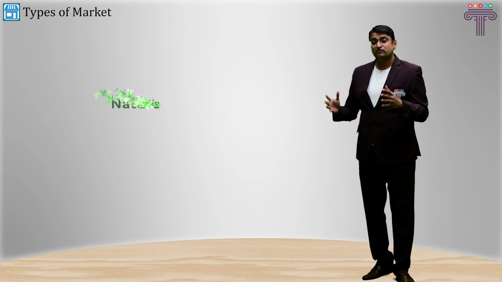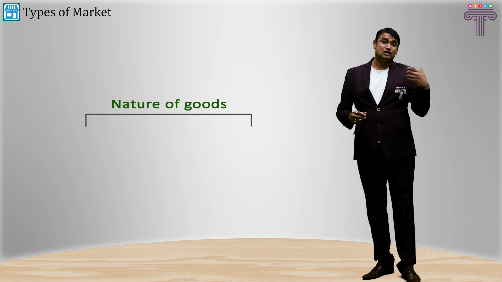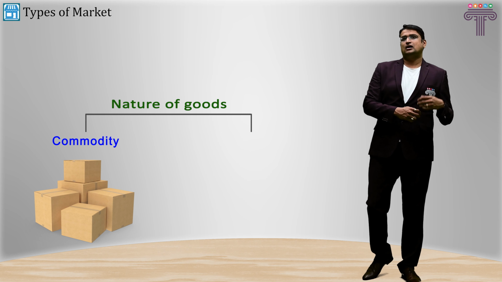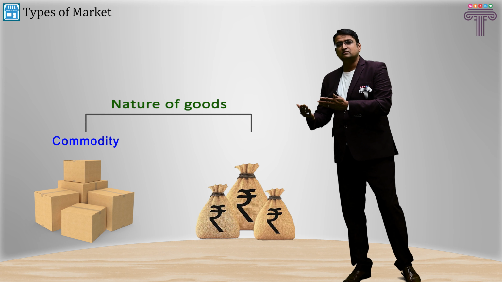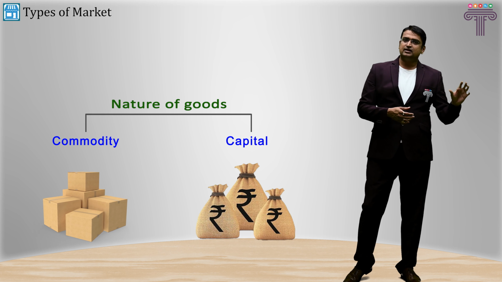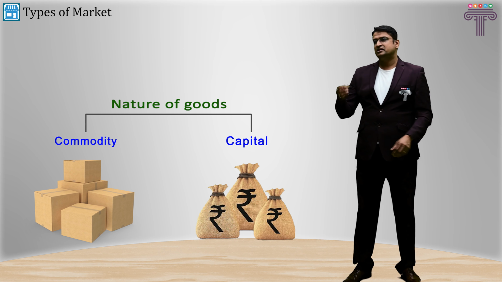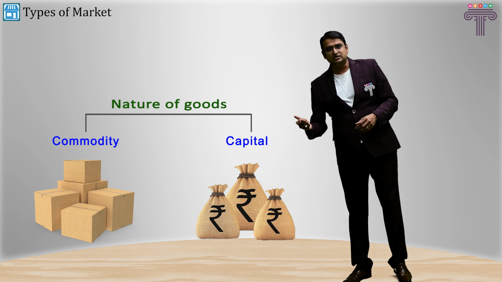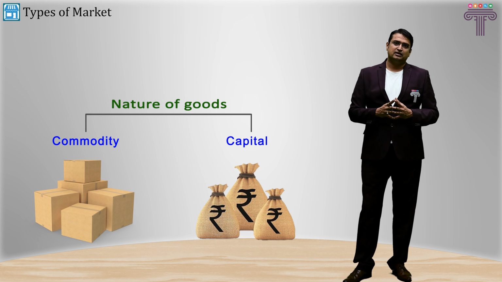On the basis of nature of commodity, we categorize market as commodity, where goods and commodities are sold, and when the money is involved in the market, we say it is a capital market. Right? So when there are physical goods in commodity, it's a commodity market. When there is finance involved or only money transactions involved, we call it capital market.